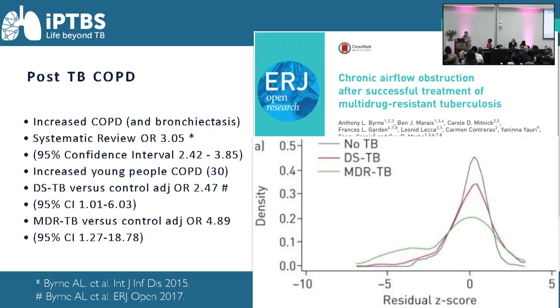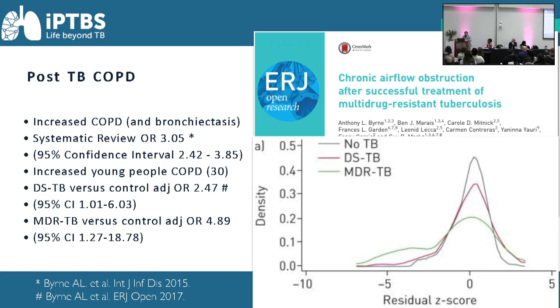Post-TB COPD, there's good evidence from a systematic review that we did some time ago, which looked at data from the Global Burden of Obstructive Lung Disease BOLD studies, and also 3 studies that looked at CT diagnosed bronchiectasis. And the overall odds ratio was just over 3 for the increased risk of COPD and bronchiectasis, both airway-centric diseases.